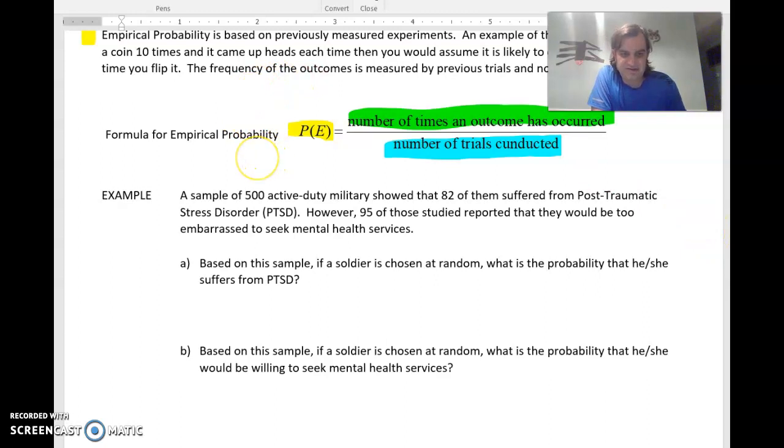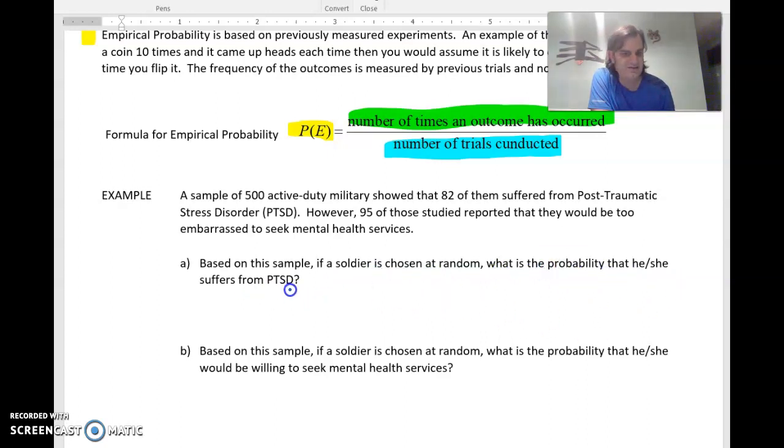So a sample of 500 active duty military showed that 82 of them suffered from post-traumatic stress disorder or PTSD. However, 95 of those studied reported they would be too embarrassed to seek mental health services. So we have some data collected here. Of the 500 people, 82 of them said they have PTSD, and 95 of them said that they would be embarrassed to ask for help.